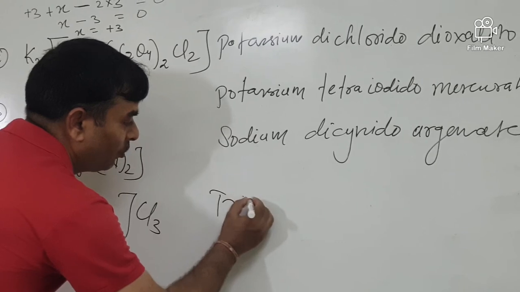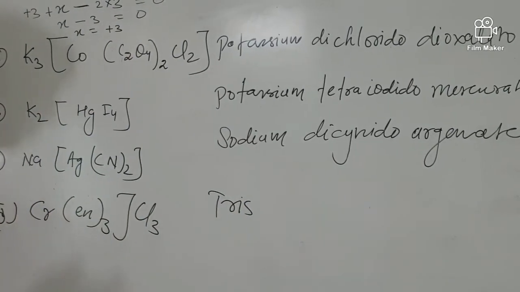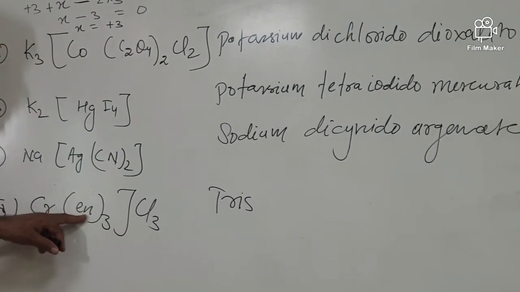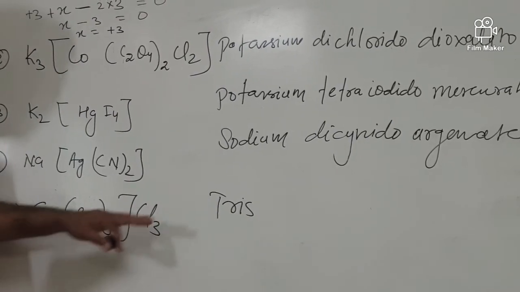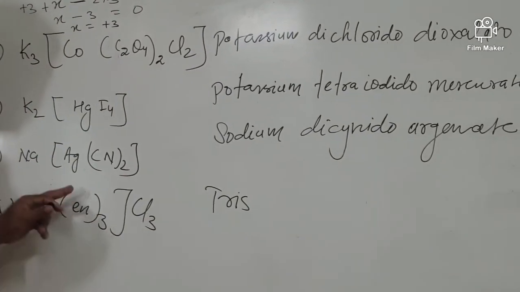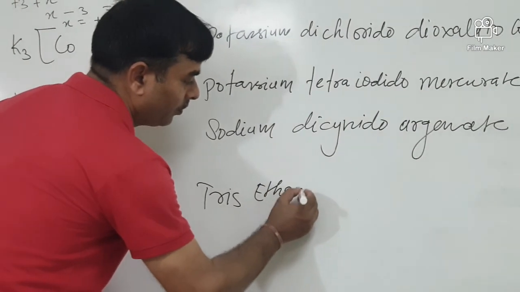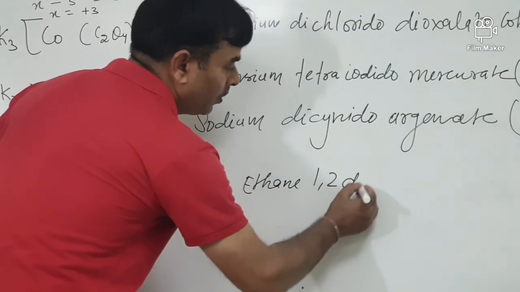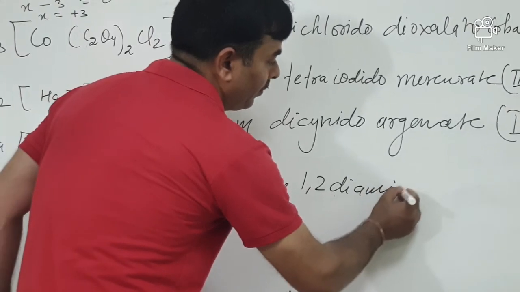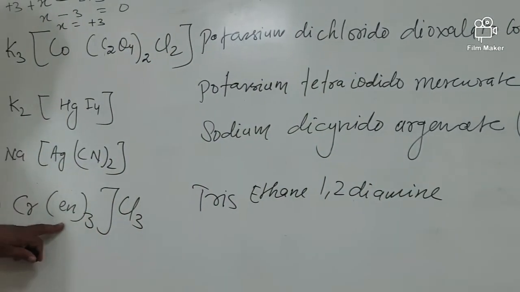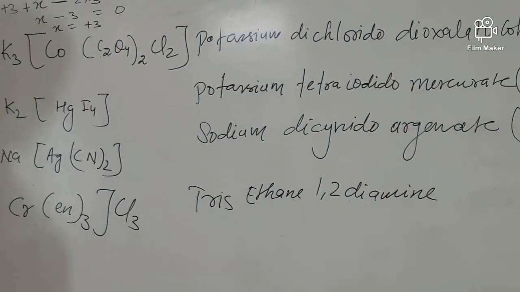Tris means 3, not tri, because the short name is given and it is a bidentate ligand. That's why I have to write tris. Tris(ethane-1,2-diamine). It's a neutral ligand, so you just write chromium only.